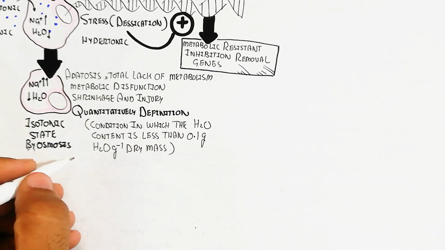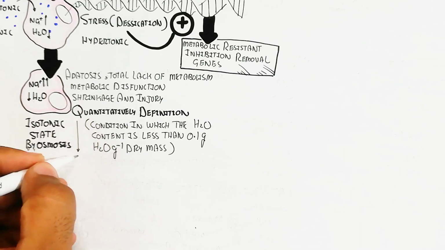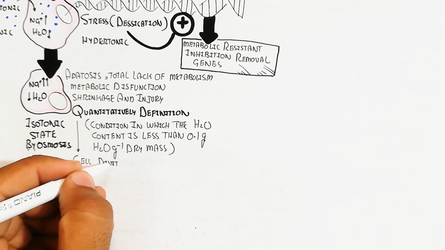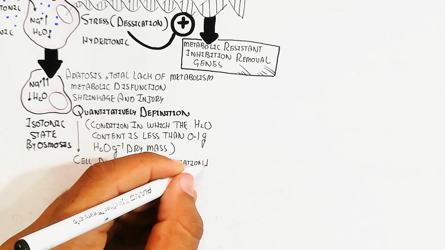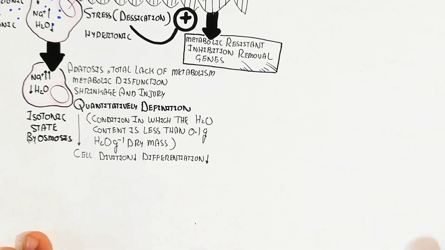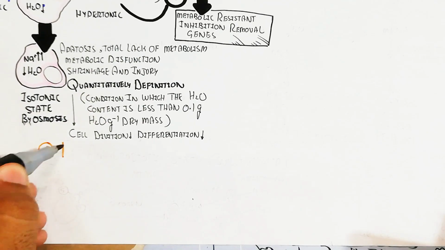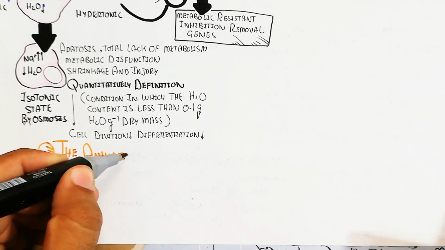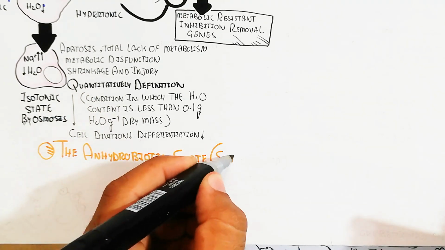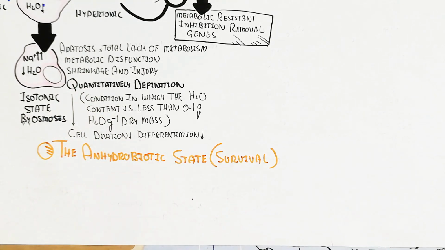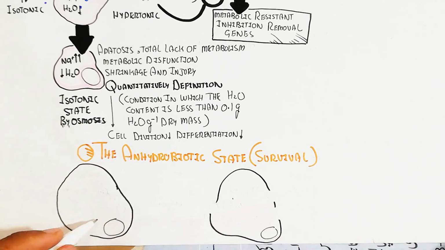So cell division and differentiation will decrease, which basically will inhibit cancer-causing cells. The short duration of anhydrobiosis is very important during fasting with restriction of water. So with less water, we will get more benefit.